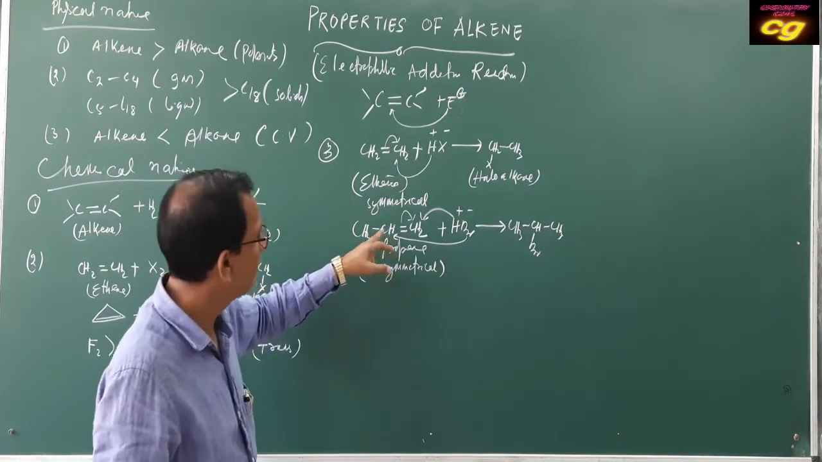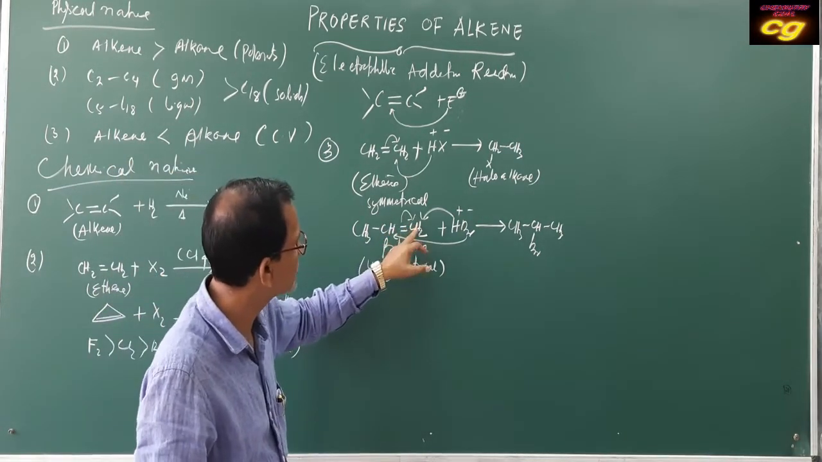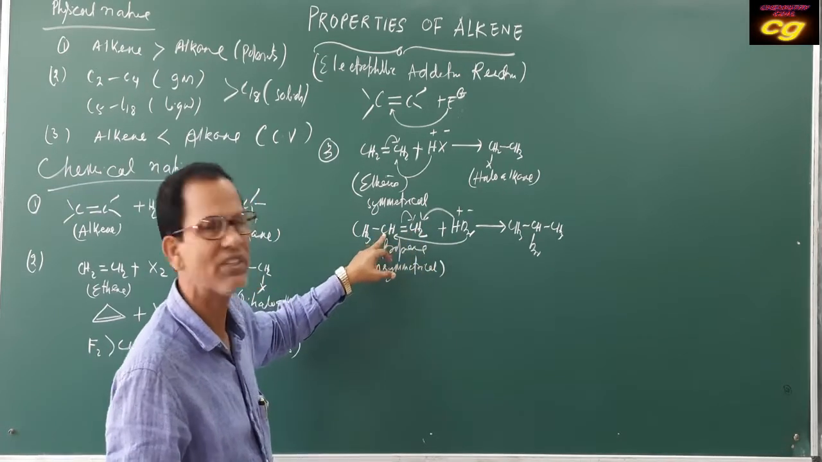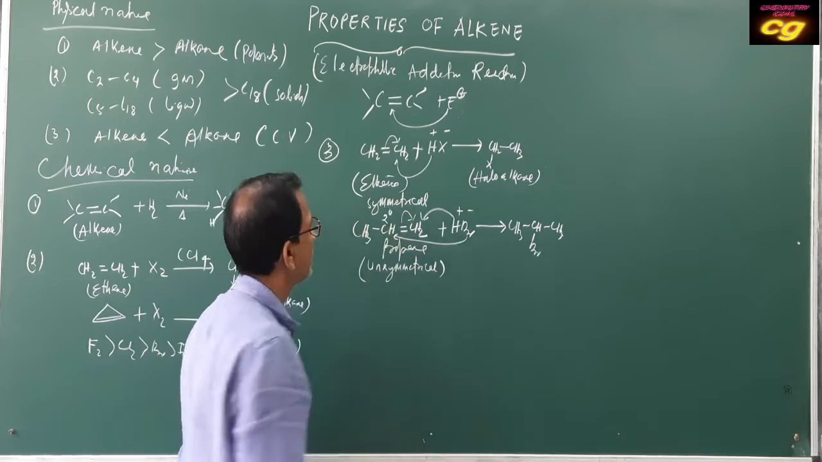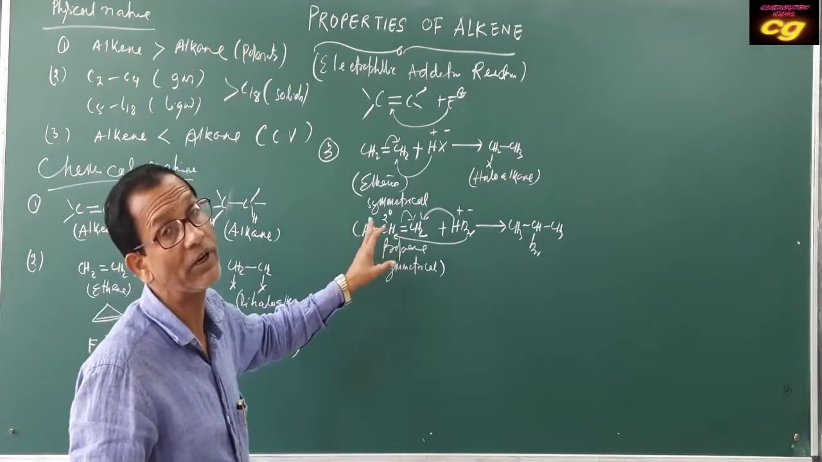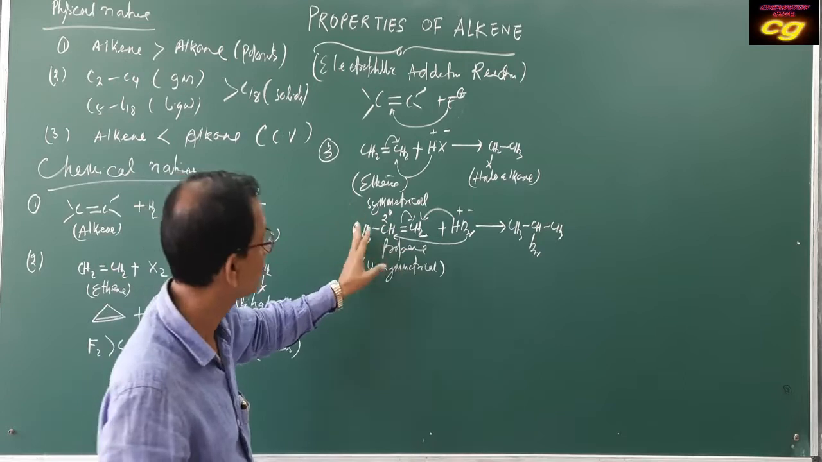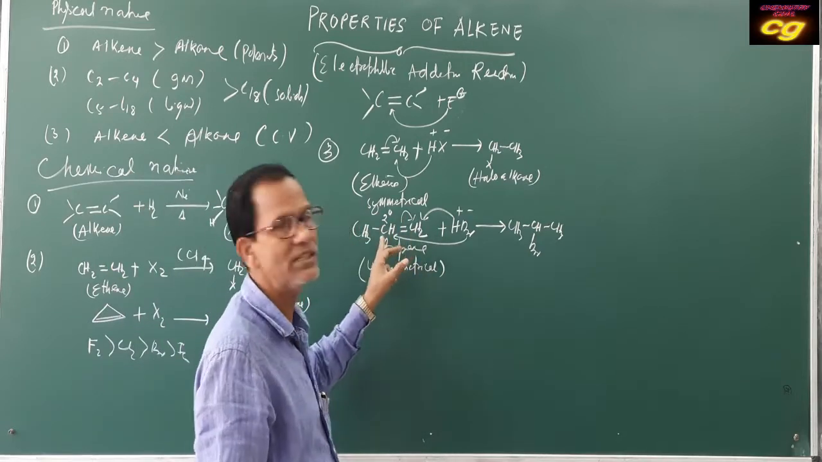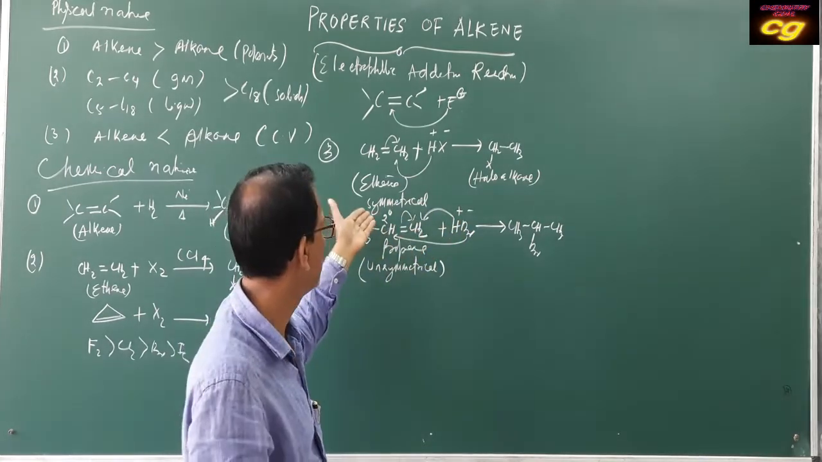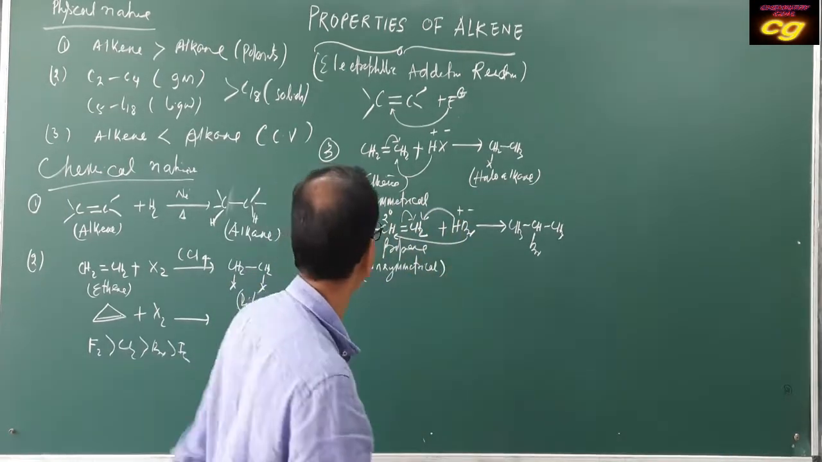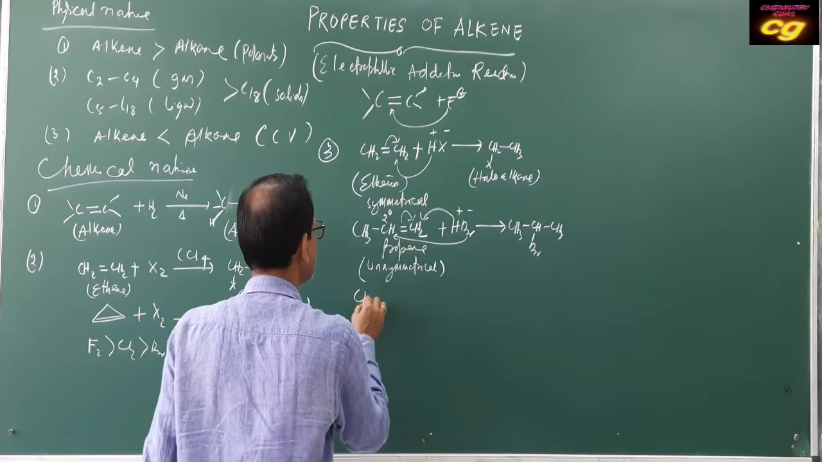Here, why? Because when this bond breaks towards CH2, it produces a secondary carbocation. This carbon is secondary. As a secondary carbocation is more stable than a primary, bromine always adds at the secondary position. It may be tertiary, depending upon the alkene taken. For example, if you take this alkene,